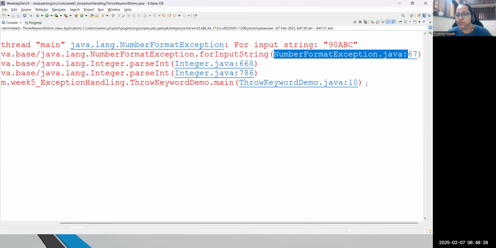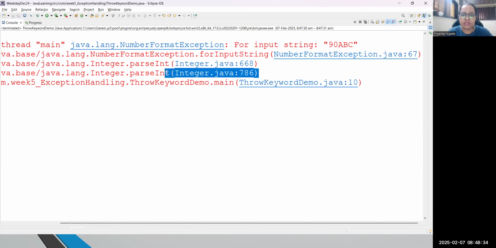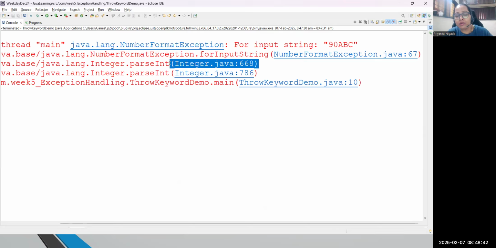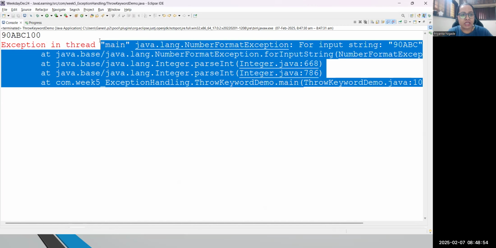I'm getting that, first of all, in my code it throws at line number 10. Then it goes to the Integer class and says at line number 786 we have this exception. Then it comes to line number 668, and finally it shows the NumberFormatException class where at line number 67 we have this exception. So somewhere you will be able to see exception propagation.